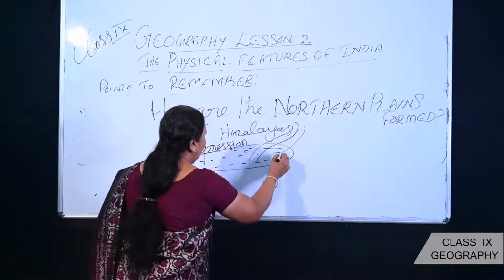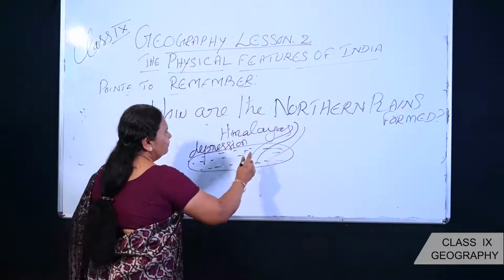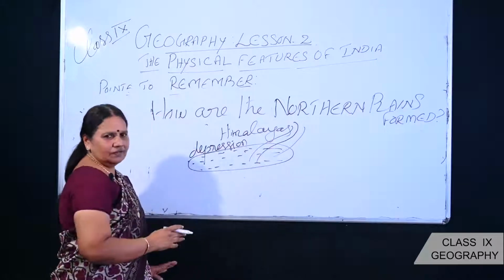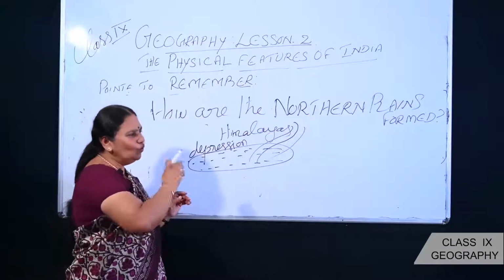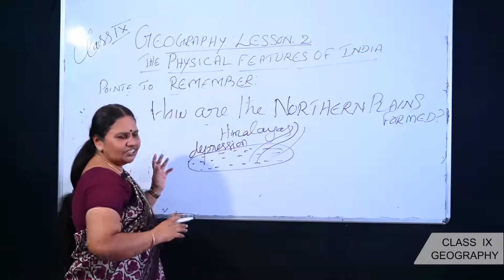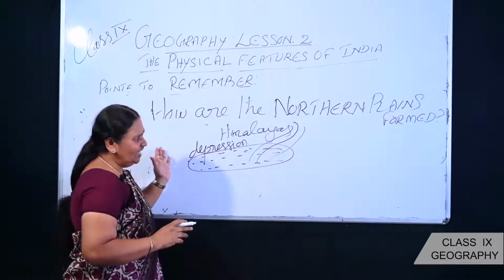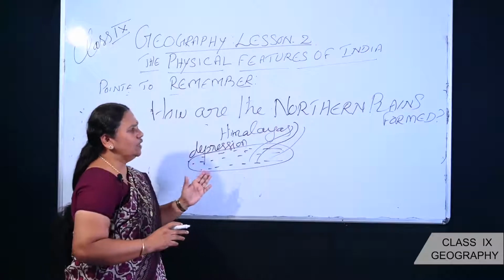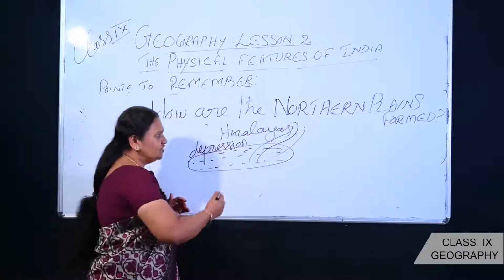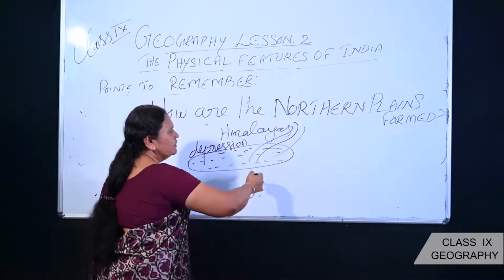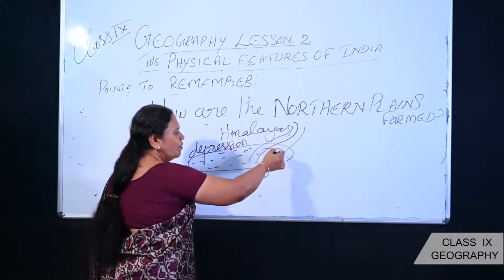Very beautifully, all this depression was filled by the Himalayan rivers, whereby we have a very important huge arc of land stretching from east to west, the huge northern plain we got because of the deposition work of the Himalayan rivers like Indus, Ganga, Brahmaputra.